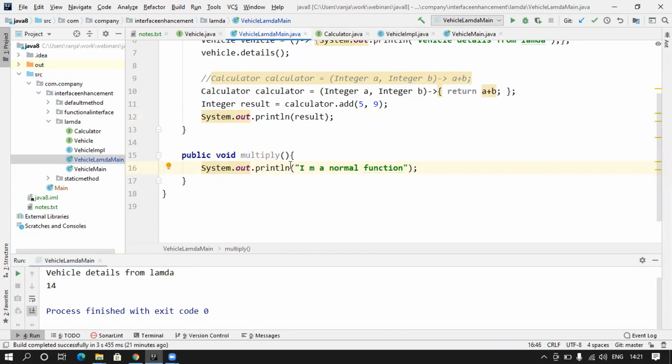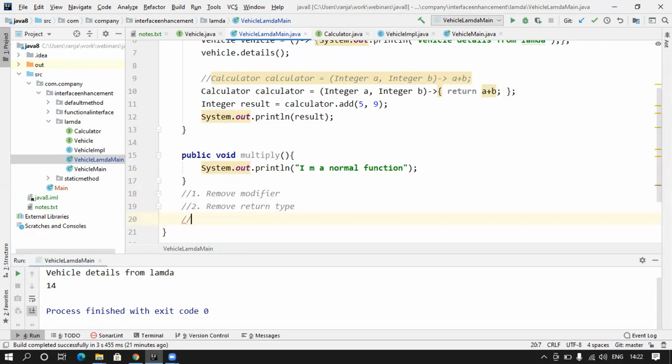Let's convert this into a lambda function. So first thing we have to do, number one, is remove the modifier. Okay. Second thing we have to do is remove the return type.